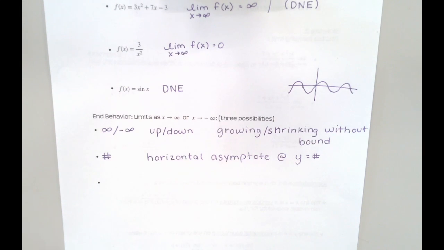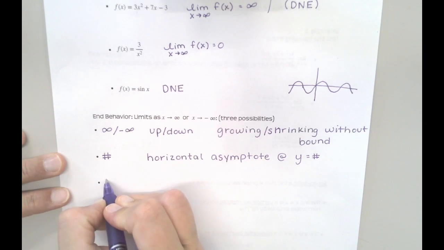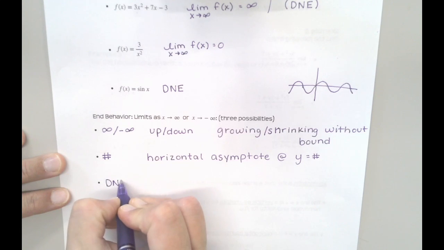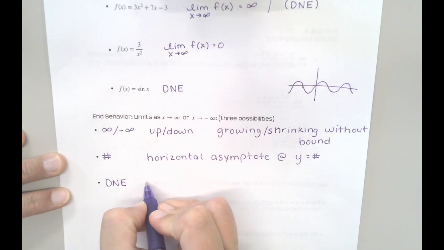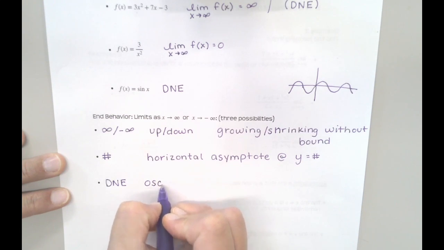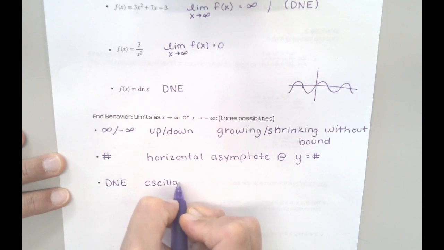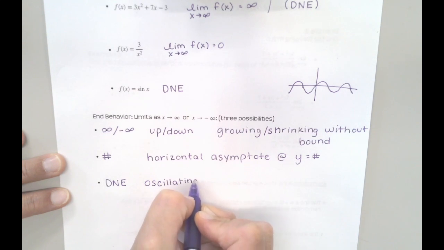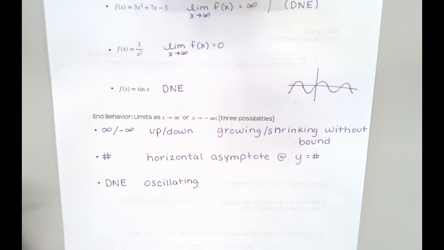Third possibility is that the limit does not exist, DNE. Okay? And the one situation I can think of that is always a true DNE is an oscillating function, like that sine function. A function that just kind of bounces back and forth and never makes up its mind about where it's going. There probably are other examples of functions that wouldn't have a limit as we go to infinity, but I can't think of any off the top of my head. The trig functions are the big ones to understand, that those oscillate, and so they don't have limits to infinity.